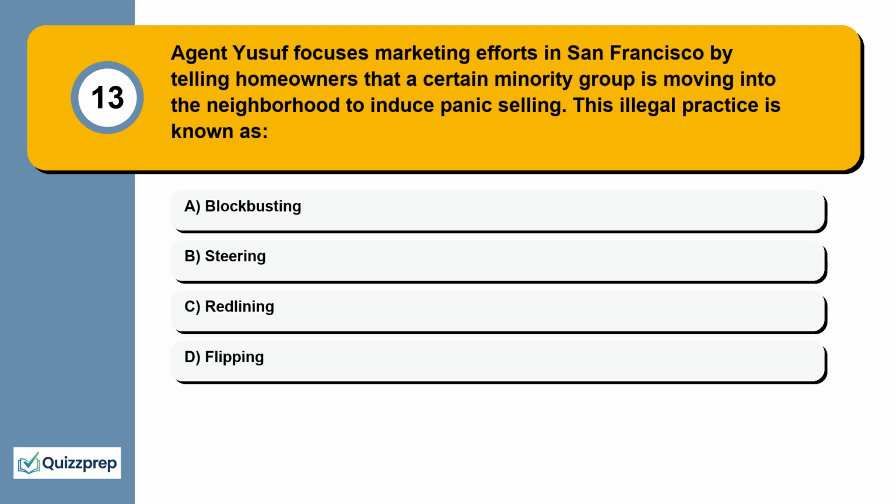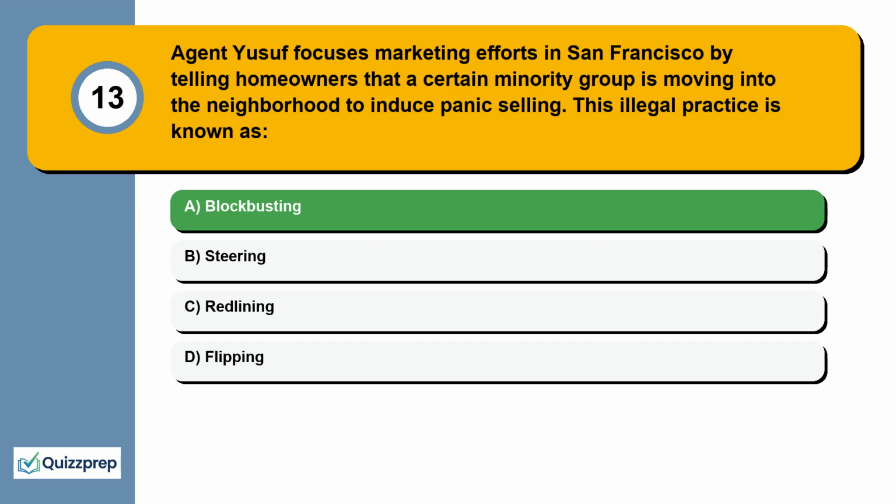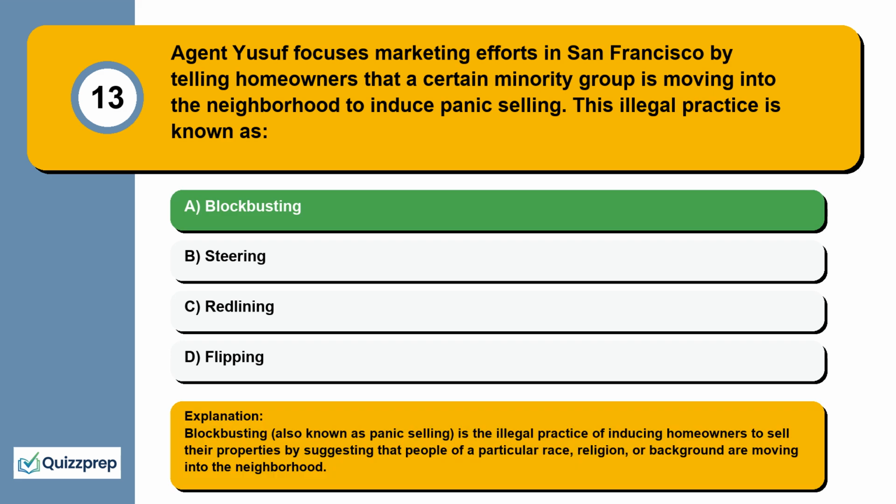Question 13. Agent Yusuf focuses marketing efforts in San Francisco by telling homeowners that a certain minority group is moving into the neighborhood to induce panic selling. This illegal practice is known as blockbusting, steering, redlining, flipping. Blockbusting, also known as panic selling, is the illegal practice of inducing homeowners to sell their properties by suggesting that people of a particular race, religion, or background are moving into the neighborhood.